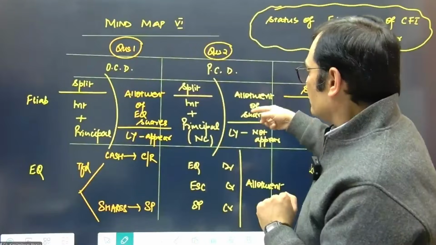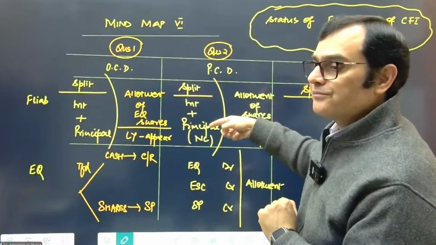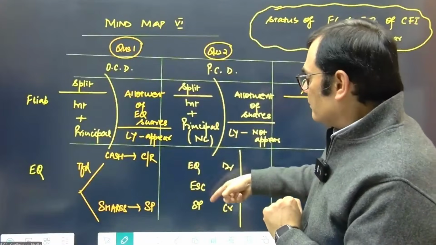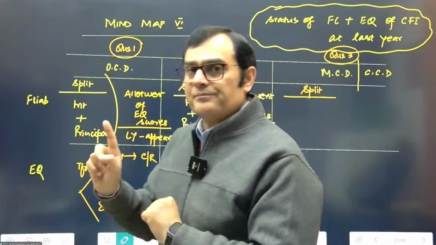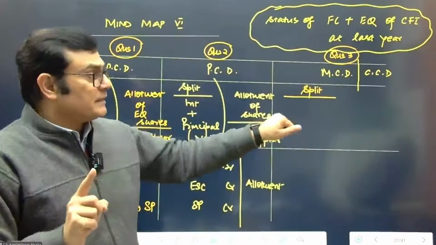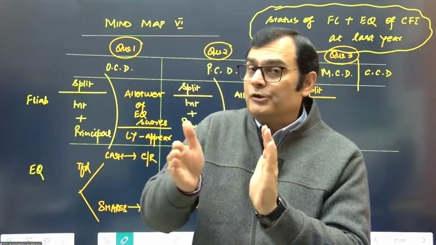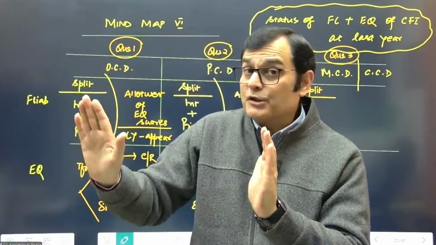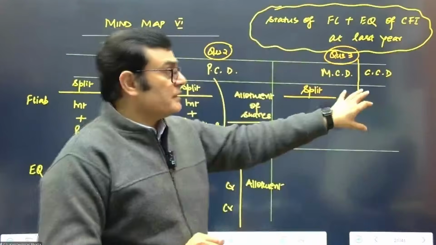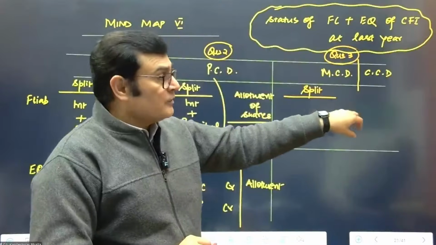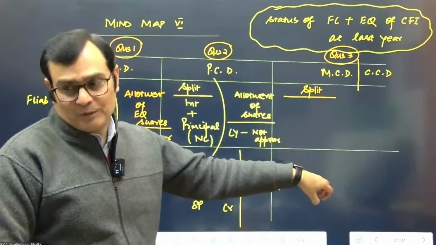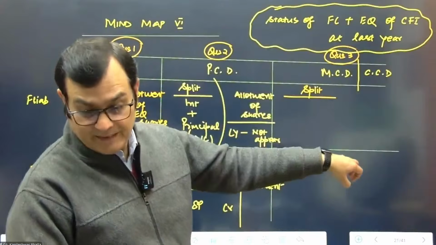So in this case, allotment of shares will not appear in this ledger, and the allotment will take place through the equity component. And the same goes with this case as well. In mandatorily convertible instruments, you're going to take the interest only, no principal. If there is no principal, allotment of shares cannot take place through this ledger. So you're going to see the allotment through the equity component. Right? I hope I'm clear.